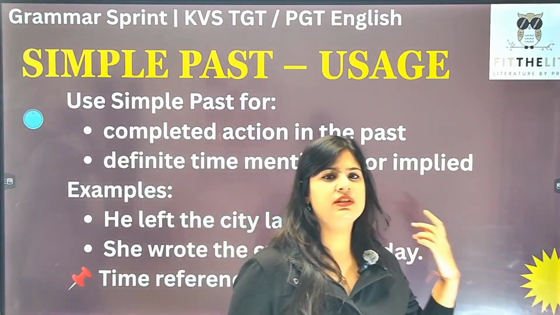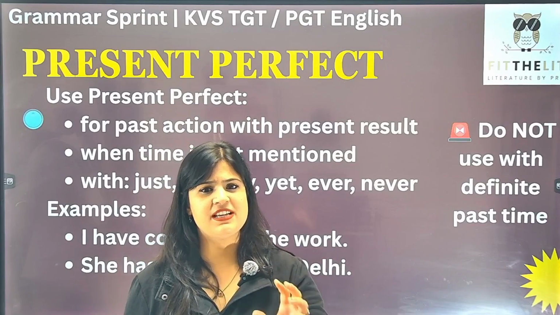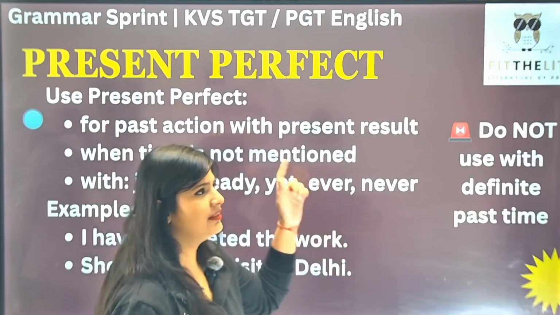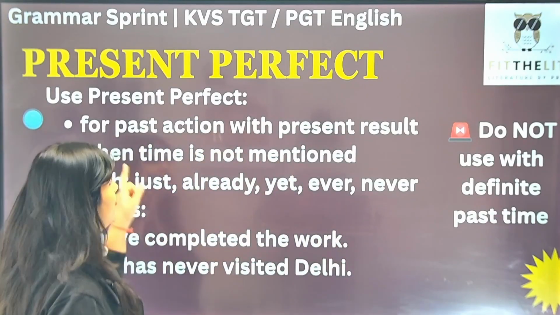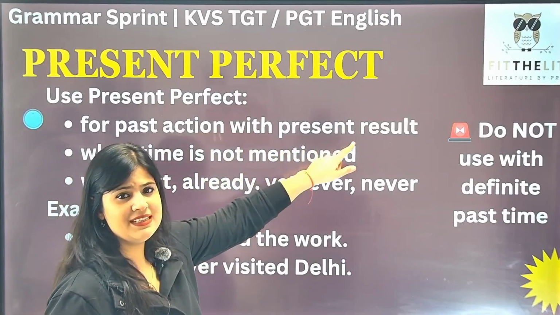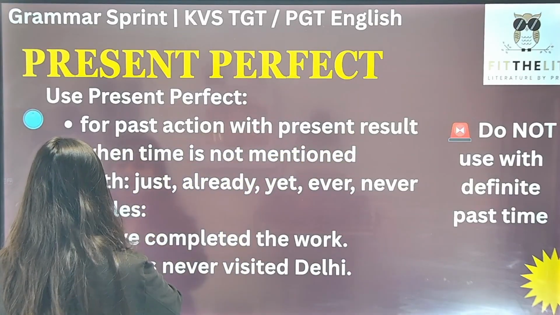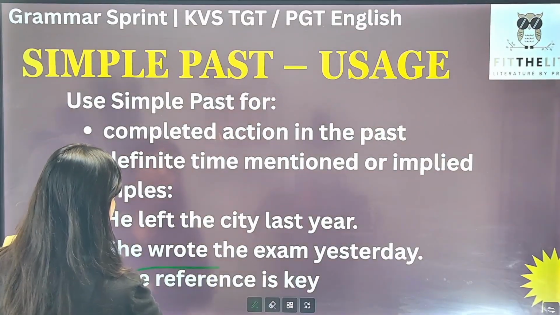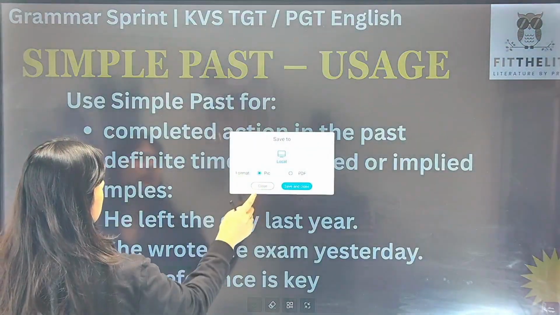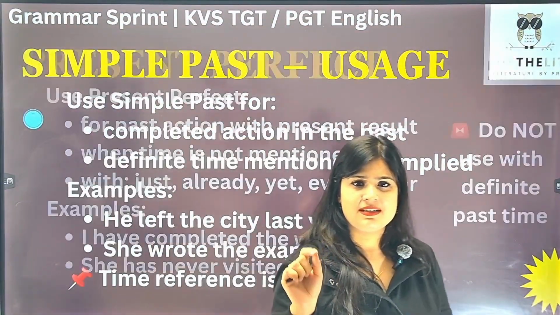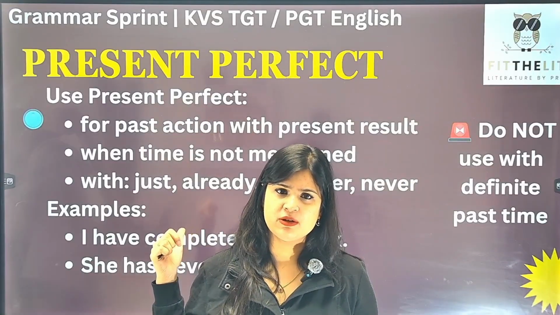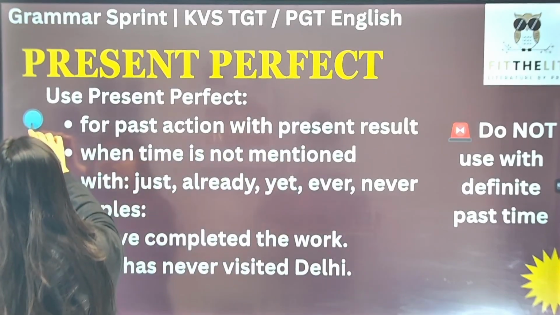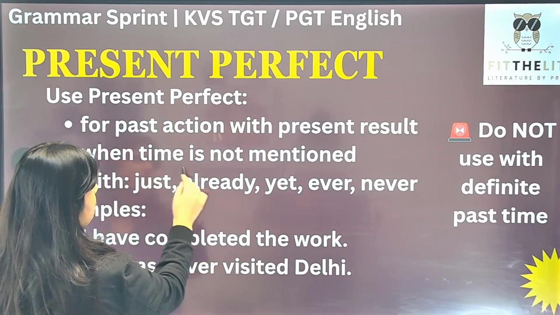Then let us come to the next one, the next tense, that is present perfect tense. Now present perfect tense also refers to the actions that are completed in the past, for past actions with present result. यानी कि जो actions हमारे अभी present पे effect डाल रहे हैं या फिर उसको influence कर रहे हैं, in those cases we are going to use present perfect tense. जो कि हमारे actions past में complete हो चुके हैं but they are still relevant in the present time, right?